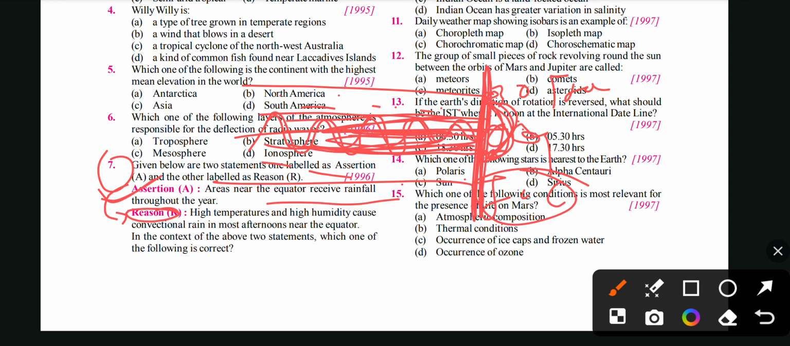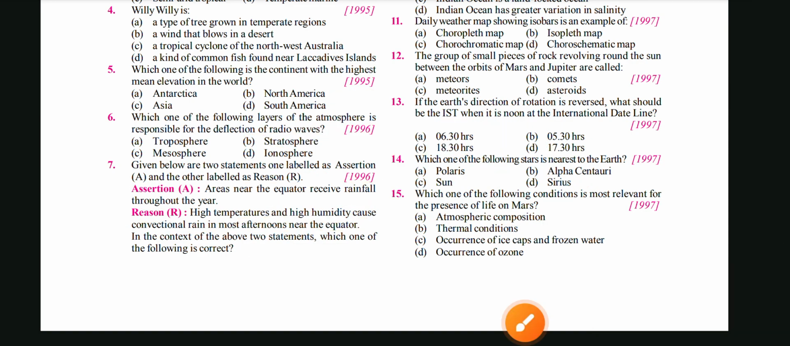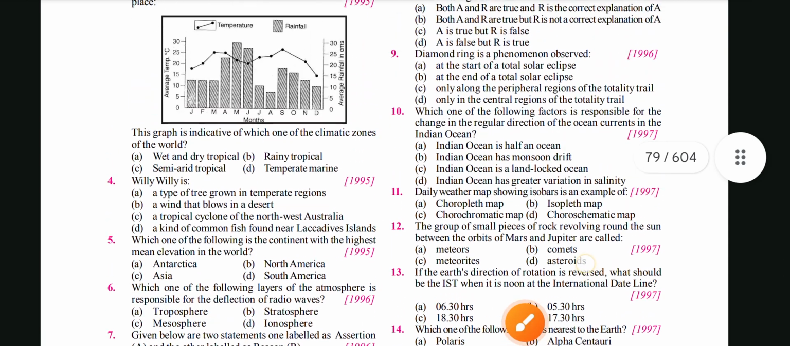Okay. The next reason is, because high temperature and high humidity cause convectional rain in the afternoon near the equator. So this is the region which I have shown you. Due to the high temperature and humidity, convectional rain happens. Mostly you will find that the most rain happens in the afternoon time.